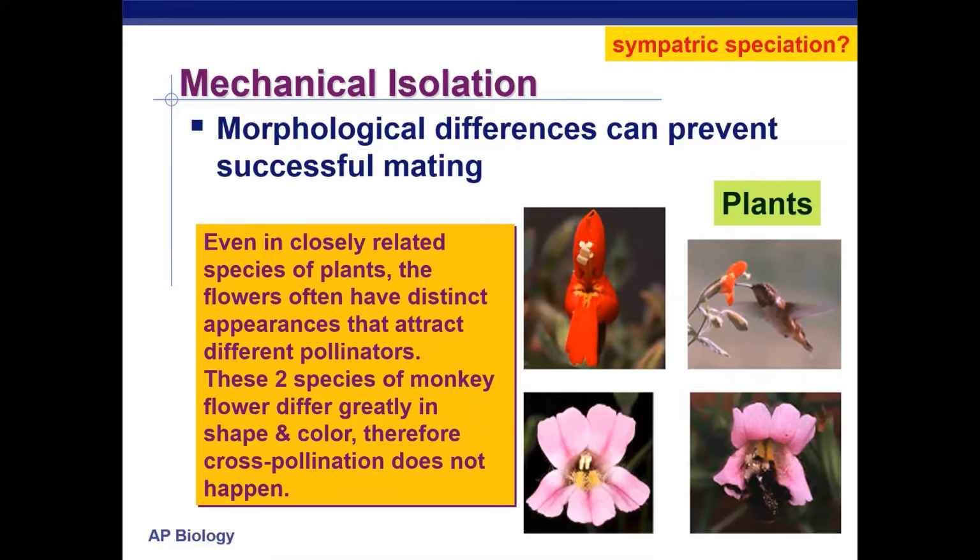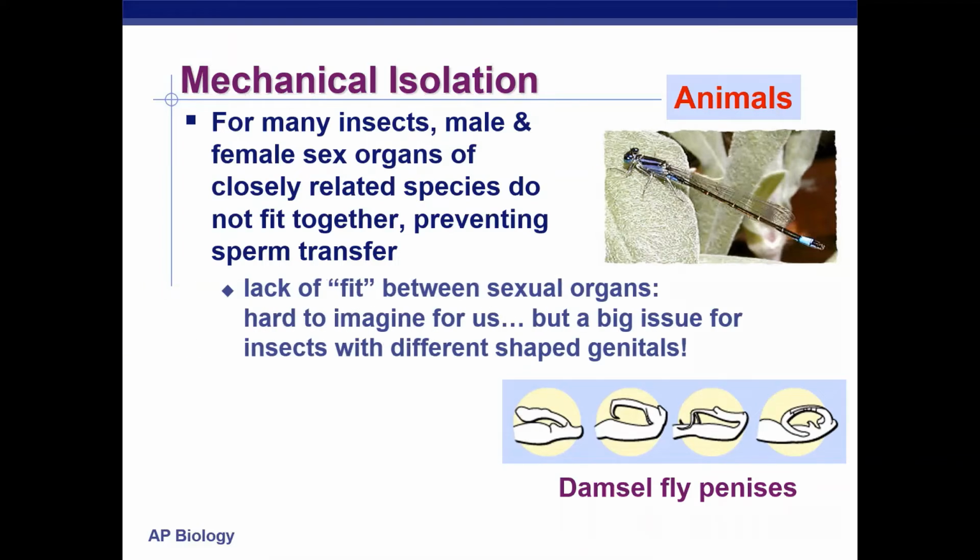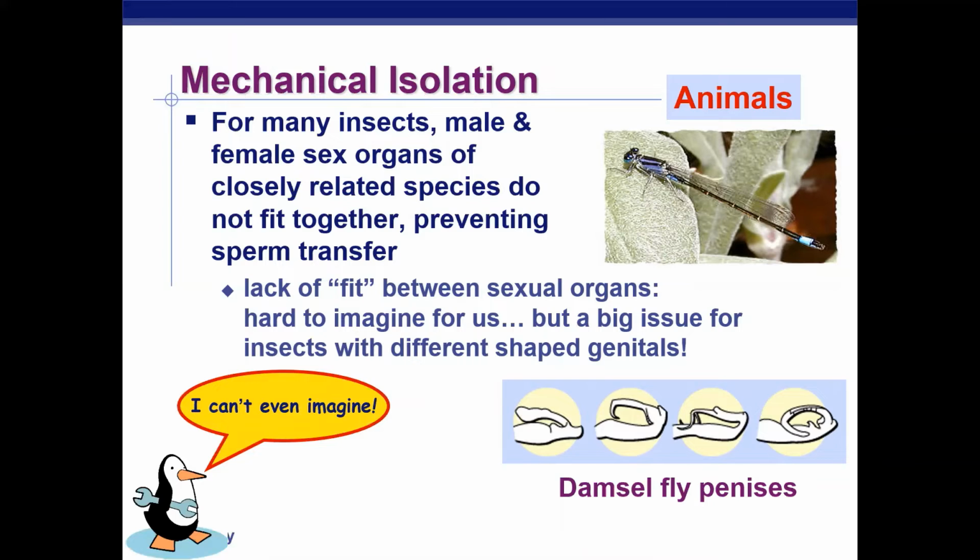And once again, this happens a lot with insects as well, where the actual sex organs of the male and female no longer fit with each other, and it prevents sperm transfer. Now, guys, this is kind of hard for us humans to think of, but it happens a lot in the insect world, where once again, there's this lack of fit between sexual organs.